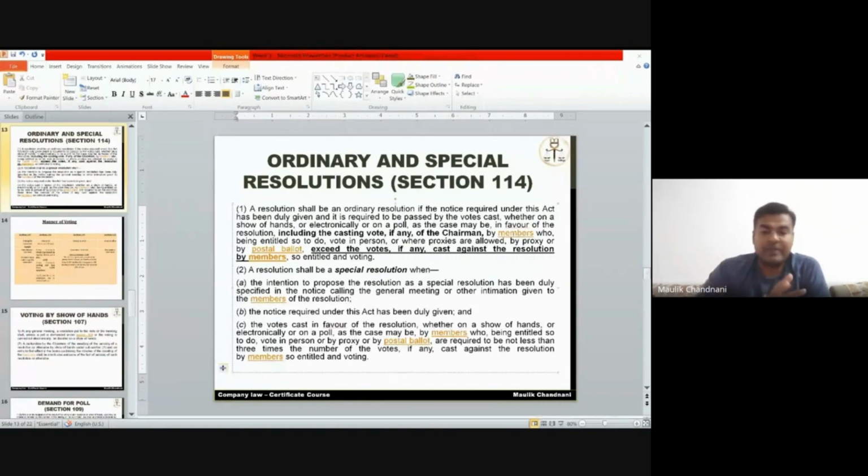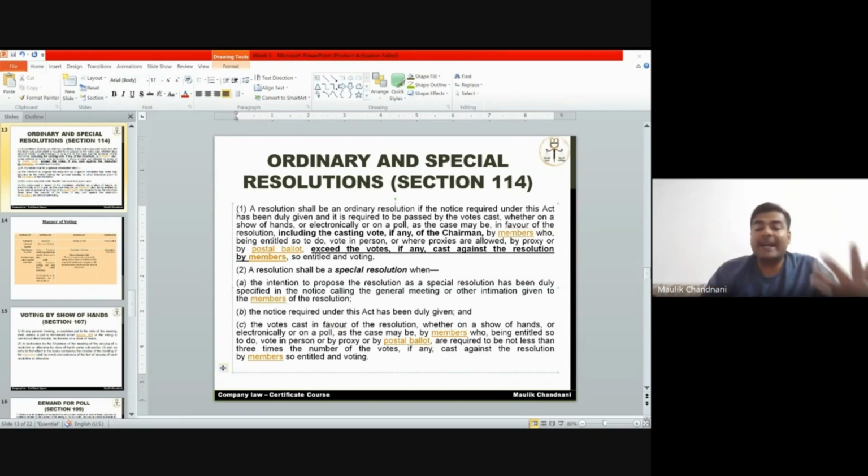Simple. Just vice versa. Out of 15, 8 said no, 7 said yes. That means the answer is no. We can't start this particular business. We are not considering any other person. Say, for example, our public company has thousands of shareholders. Only 20 people came. We are not bothered about any other people who didn't come. Second, if a member came but didn't cast their vote, we are not bothered about it. Only the validly cast votes will be considered. Favor and against will be checked.